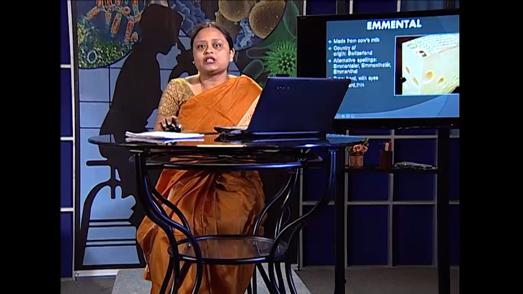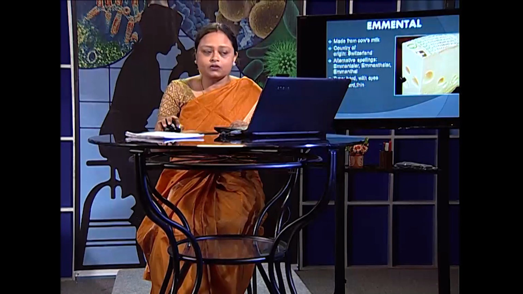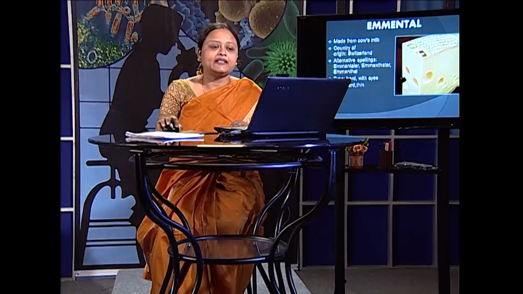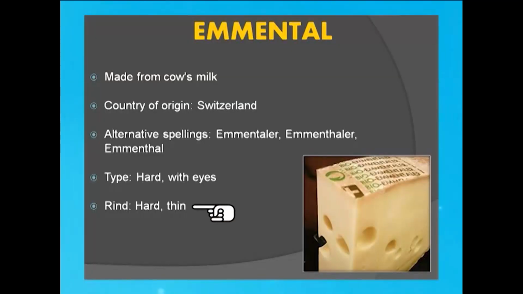We are moving on to the second variety, that is emmental, on the types of cheese with holes. This is very similar to the Swiss cheese, with the holes being produced due to Propionibacterium, but the difference is this has a rind. As you can see here, the emmental has a rind on it, which is obviously thin but hard, and most often it carries a logo of the producer.